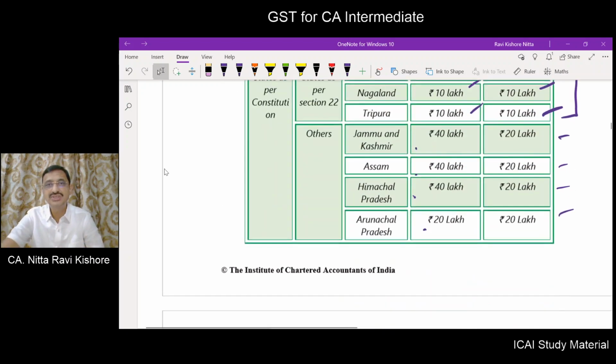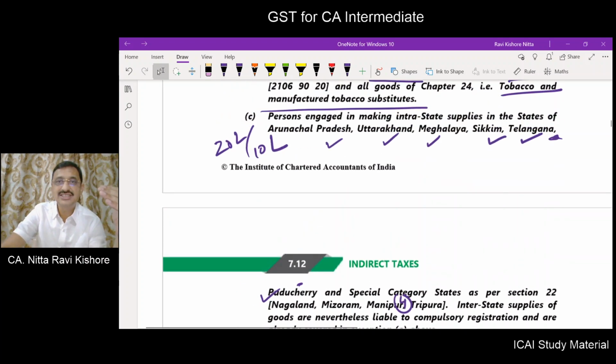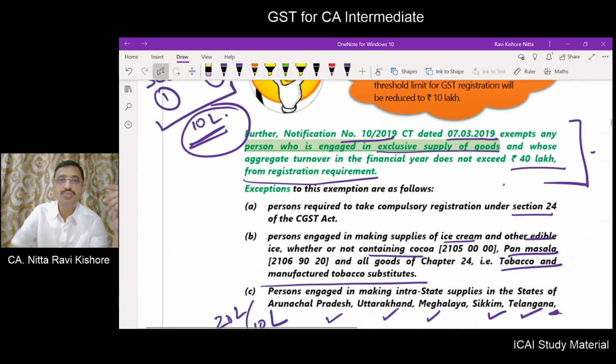And here it is being said that the 40 lakhs exemption notification is not applicable to a person who is making pan masala, tobacco and manufactured tobacco substitutes, ice cream, edible oil.